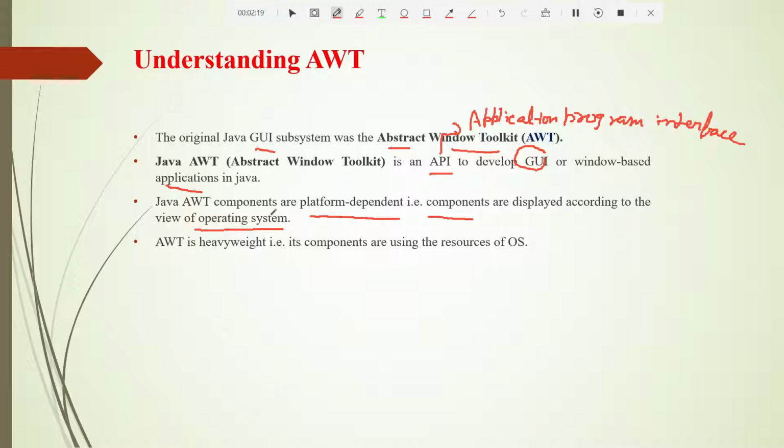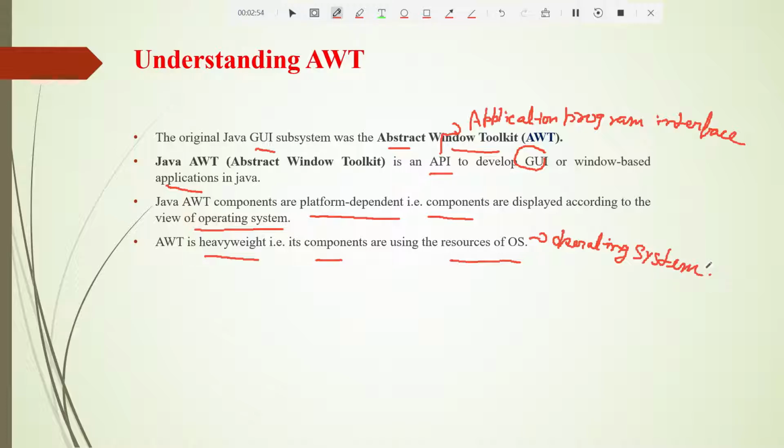This is not good, students. Whenever you take your application to a new operating system like Windows or Unix, your application changes, and that should not happen. Why does this happen? Because AWT is heavyweight. What do you mean by heavyweight? Its components are using the resources of the OS, the operating system. It uses the components of the operating system in order to show itself.